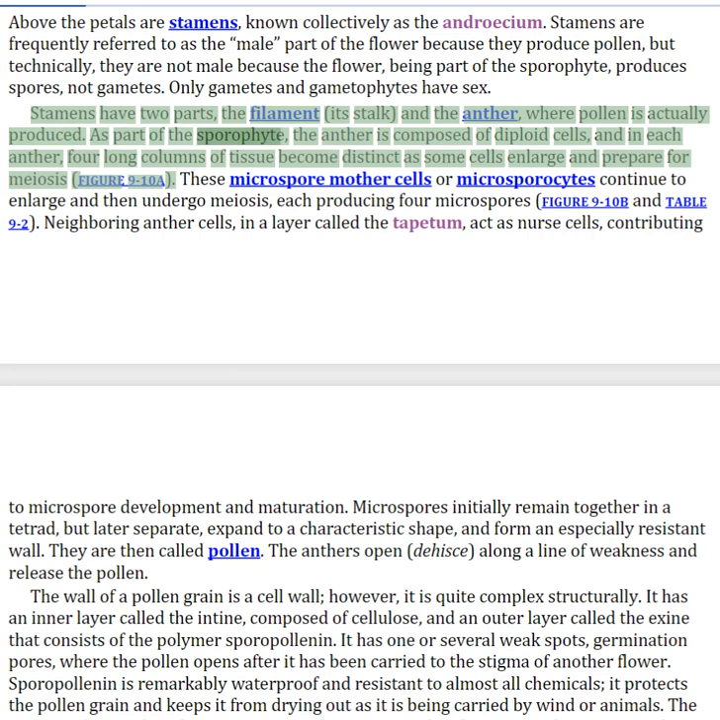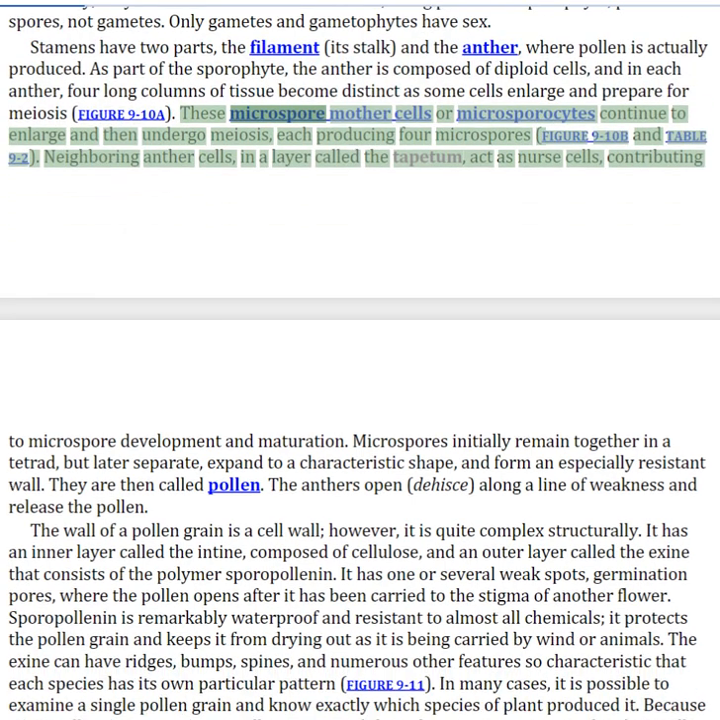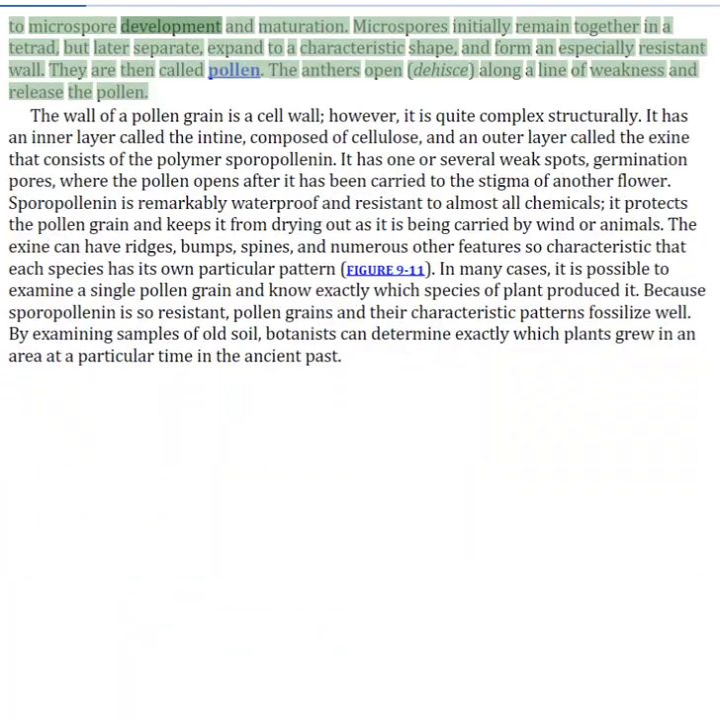As part of the sporophyte, the anther is composed of diploid cells, and in each anther, four long columns of tissue become distinct as some cells enlarge and prepare for meiosis. These microspore mother cells or microsporocytes continue to enlarge and then undergo meiosis, each producing 4 microspores. Neighboring anther cells, in a layer called the tapetum, act as nurse cells, contributing to microspore development and maturation.